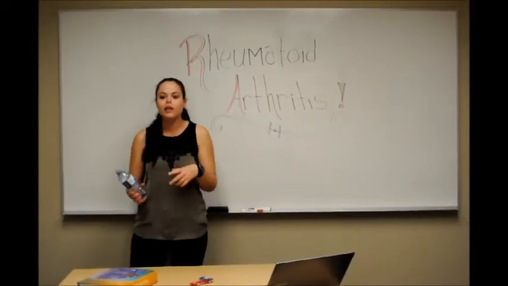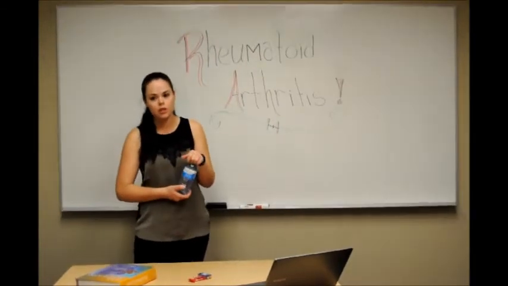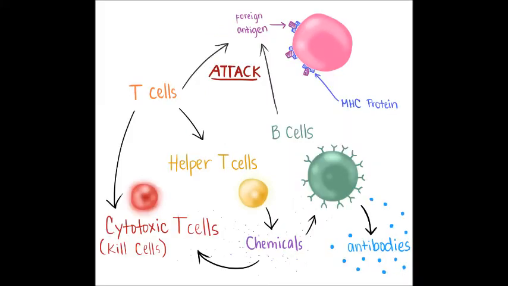In order to understand how RA works, we first need to look at how the normal immune system works. We have many cells in our body. On some of these cells is a protein called the major histocompatibility complex, known as MHC, coded for by HLA alleles. The MHC protein then presents a self-antigen to other surrounding cells. When a virus or bacteria intrudes, the MHC protein presents a foreign antigen which activates the autoimmune system. This meaning foreign antigens activate the lymphocytes known as B cells and T cells.